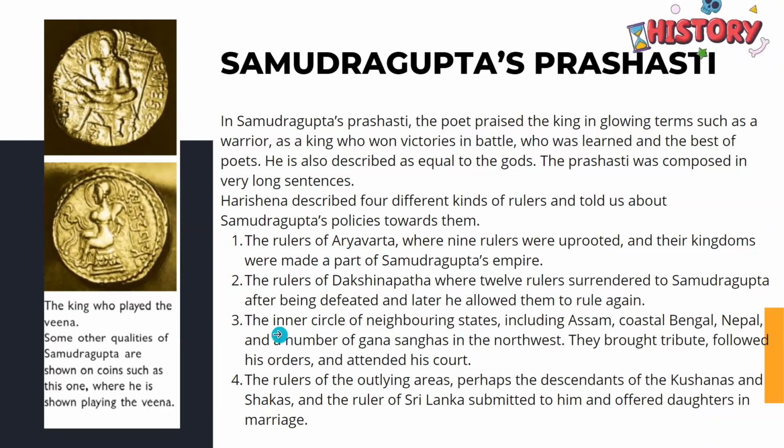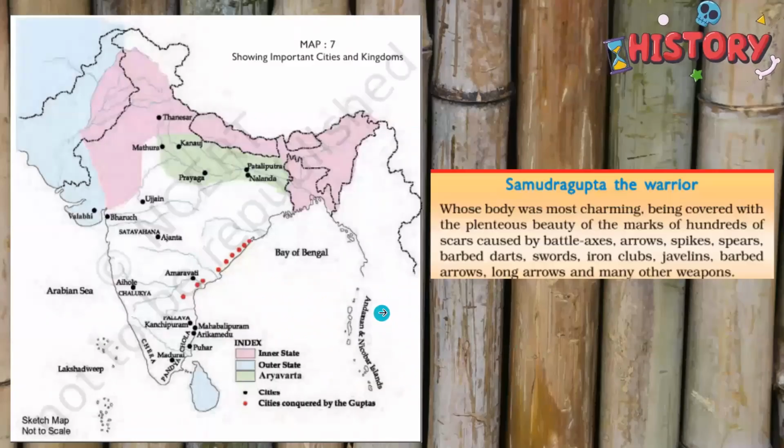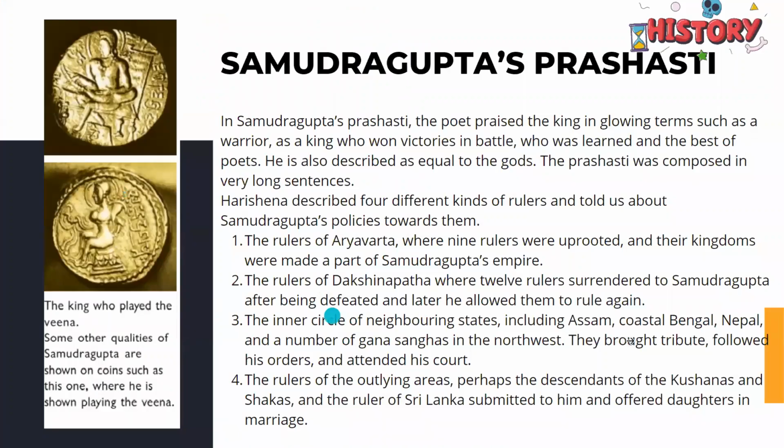Then came the inner circle of the neighboring states like Assam, coastal Bengal, Nepal, and a number of Ganasanghas in the northwest. Okay, let's look at it in the map. So this is the inner circle. This was the whole inner circle. This entire pink region was the inner circle. I hope it's clear. They brought tribute, followed the king's order, and attended his courts as well.